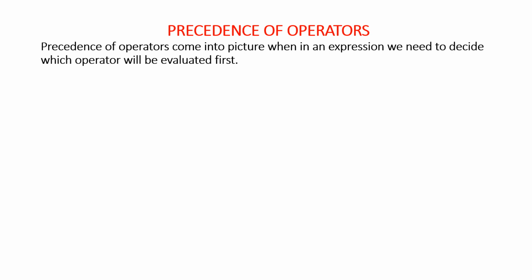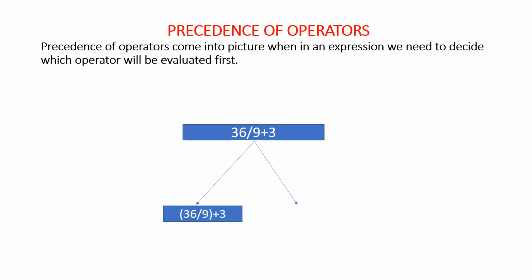I am taking one example: 36 divided by 9 plus 3. While executing this statement, which has two operators, we may have some problems as to how exactly it gets evaluated. We have two options. In this statement, I am taking the division operator as more prior than the addition operator. And in this statement, I am taking the addition operator as more prior than the division operator. Now, which statement is correct and will give the correct answer?